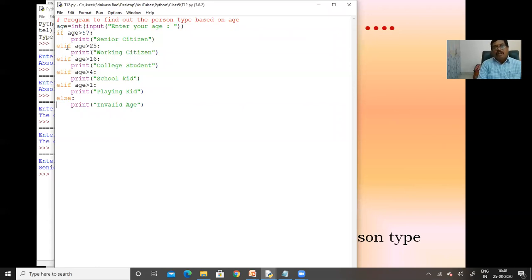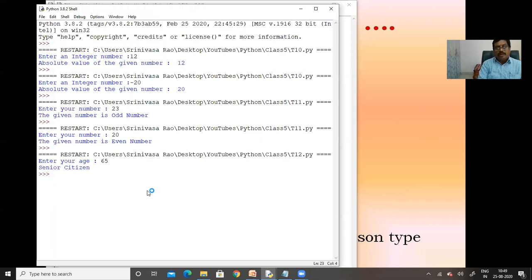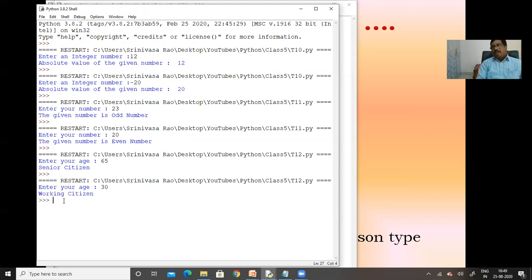If it executes this statement, the age is between 25 and 57, and at that time it prints working citizen. See here, we execute this program. Here I specify 30. 30 is a working citizen.